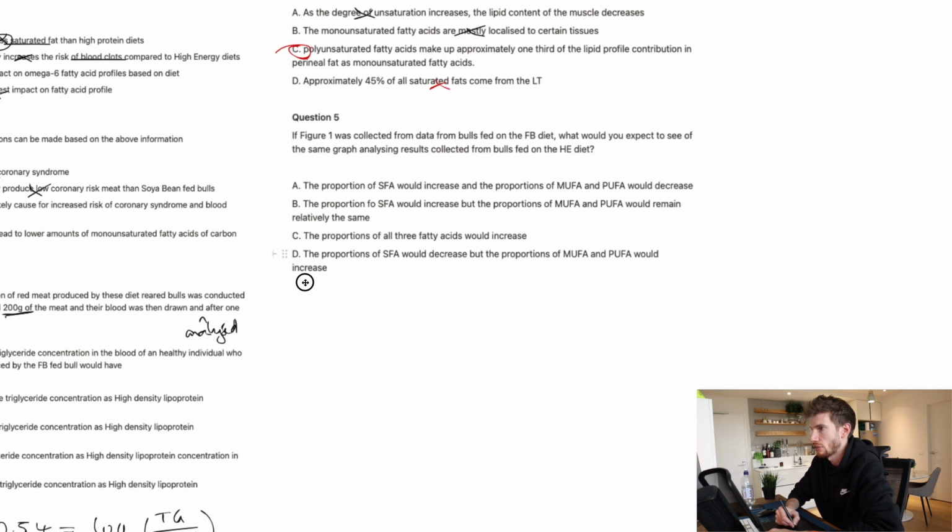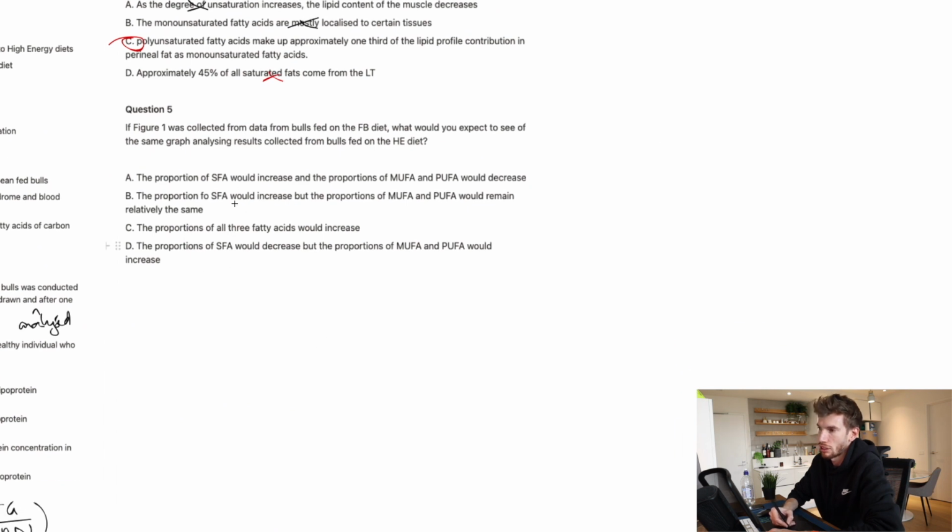So let's jump back over. So the proportion of saturated fats would increase because if the other 2 are not really changing, but the total mass of fatty acids is going up because they're all going up a little bit, then what that means is that the 2 that stay stable, the monounsaturated and the polyunsaturated, will now make up a smaller portion of this larger total mass of fatty acids. So what that would mean is the SFA would increase, and although the other 2 seem to be relatively stable, the proportion that they make up of this larger mass of fatty acids is actually going to decrease. And so therefore, it's going to be A, like that. That's what we would see.